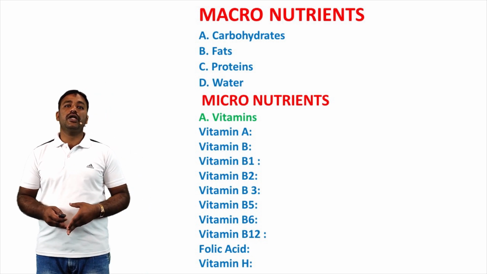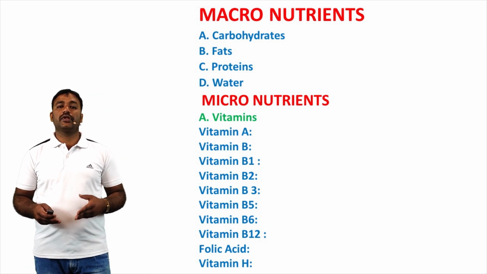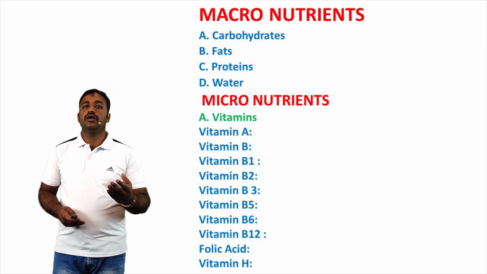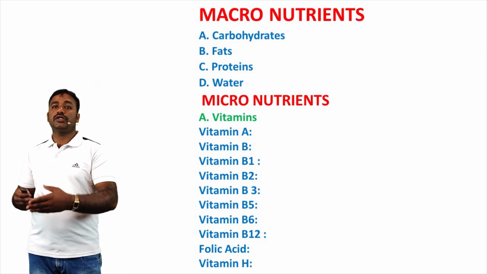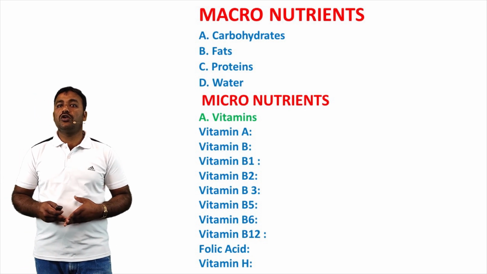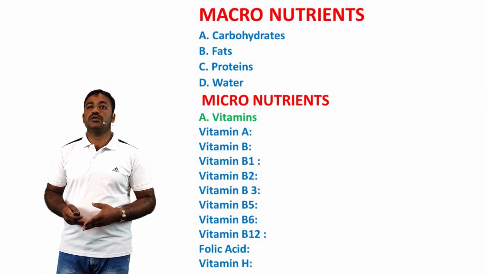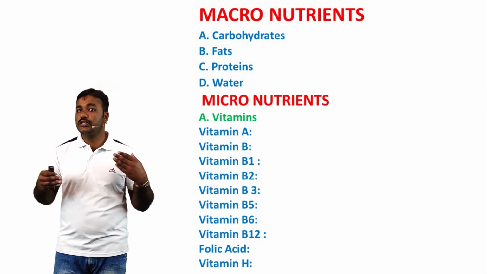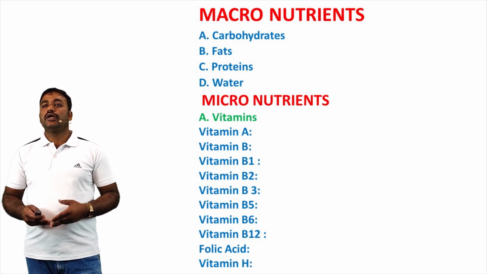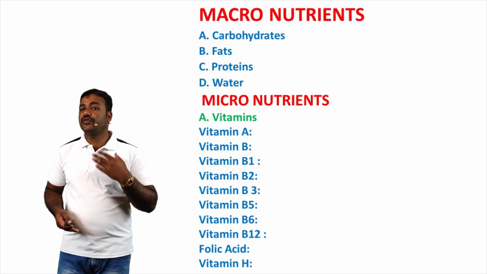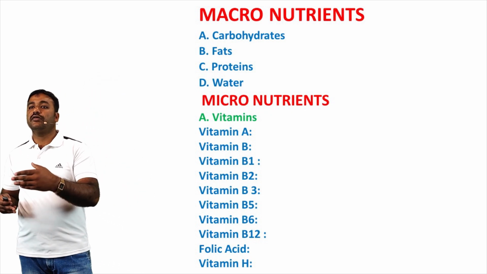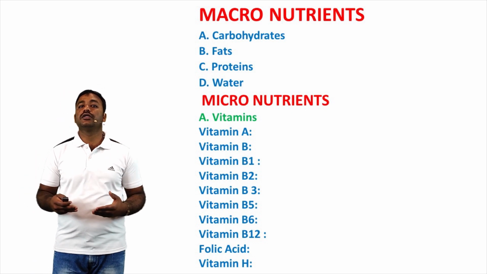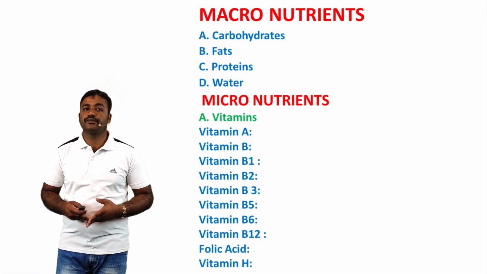Next, micronutrients. First, vitamins. Vitamin A is the collective name for a group of fat soluble vitamins. The most usable form of the vitamin is retinol. Retinol can only be found in animal sources and is converted by the body into retinal and retinoic acid.